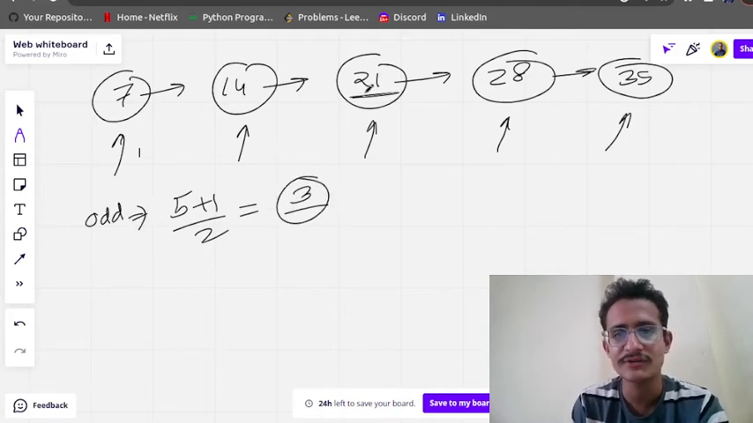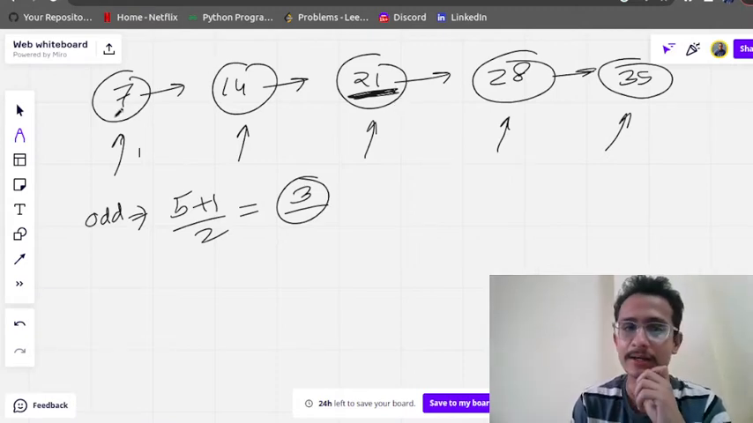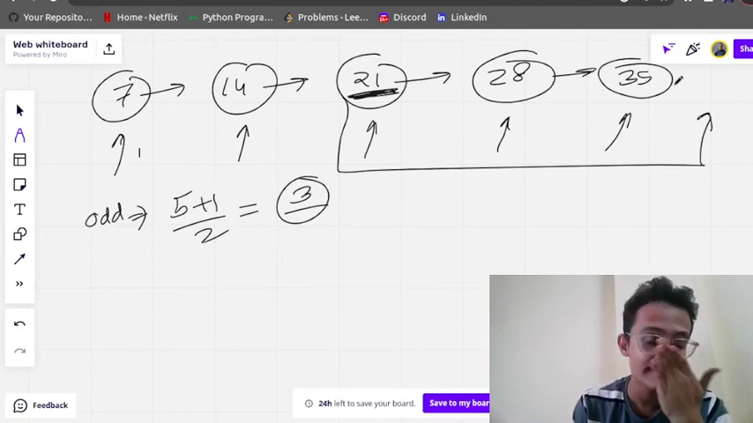In the third position we will return 3, or we can return the right hand side also. Anything is possible.